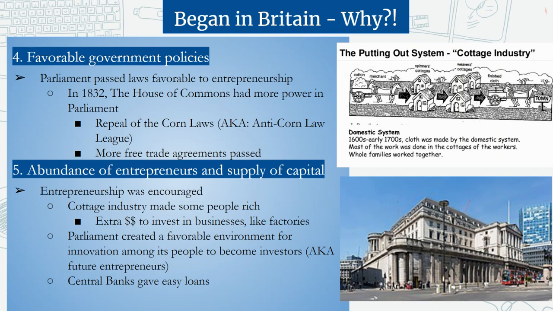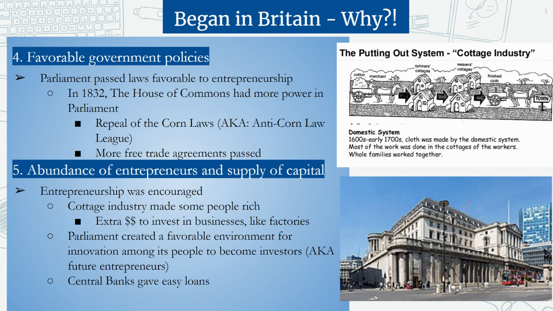The fifth reason that Britain is first is because of the abundance of entrepreneurs and the supply of capital. So entrepreneurship is going to be encouraged. We have previous entrepreneurs in the cottage industry. Think back to Unit 3. There's an image on the right there to remind you, where they got wealthy. People are making money. The manufacturers are making money off it. They have extra money then to invest in more businesses. And these eventually become owning factories.